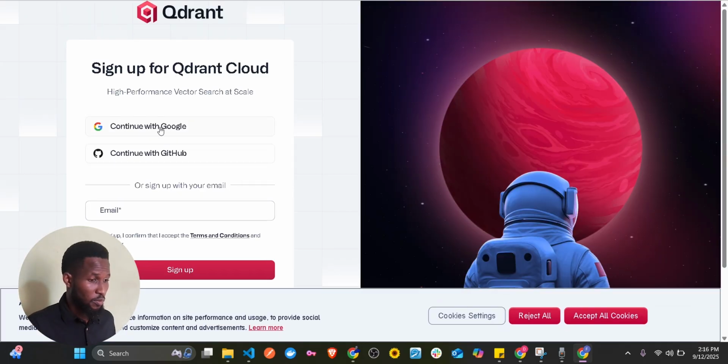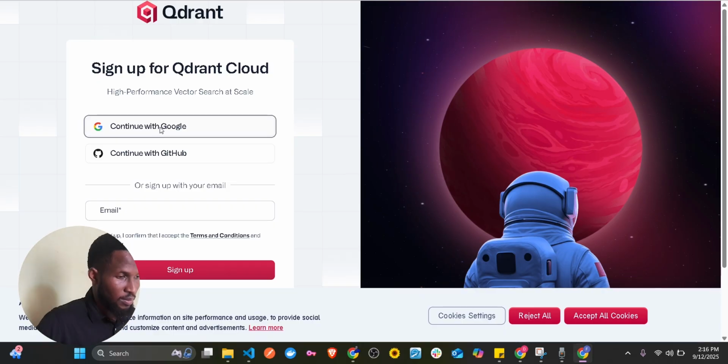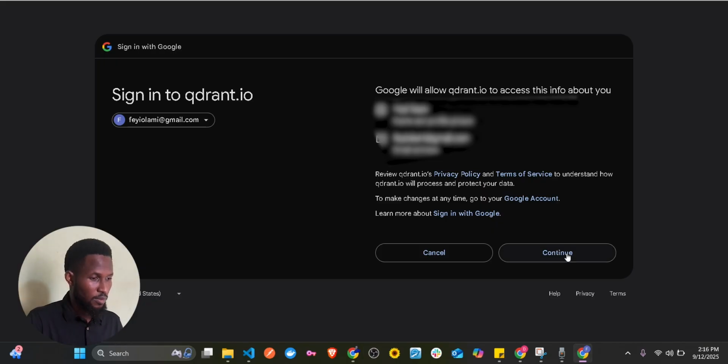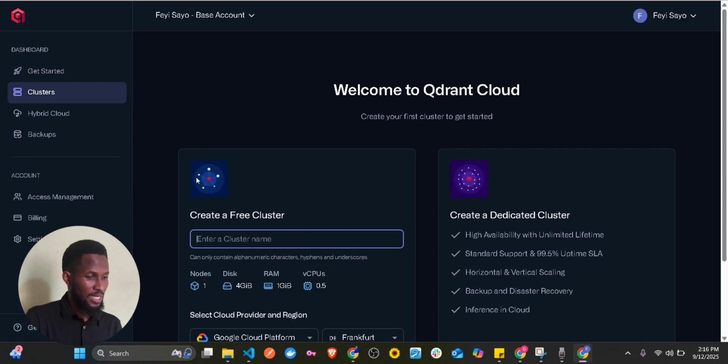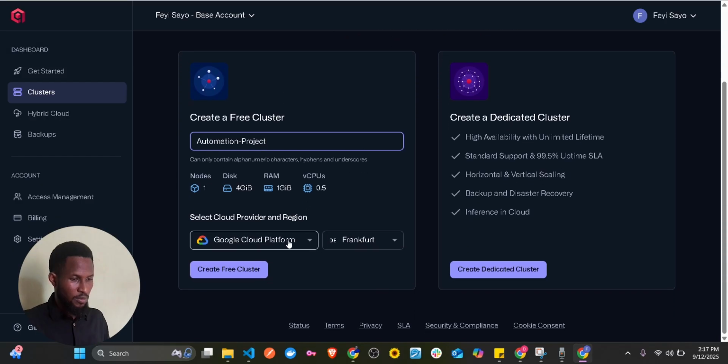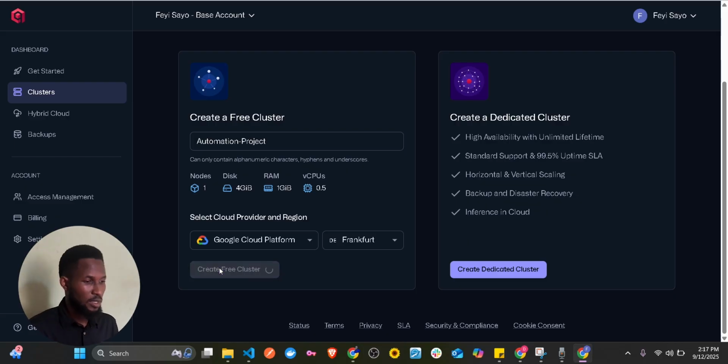And then continue with Google, and then your email. So continue. Now that we have this, there's a need for you to create a free cluster. So let's just say automation project. Okay, so this is it. You can just leave it at Google, and then this. Because we are using a free cluster, just create free cluster.